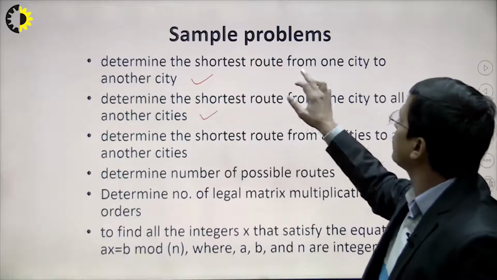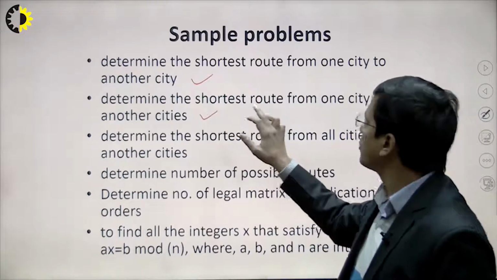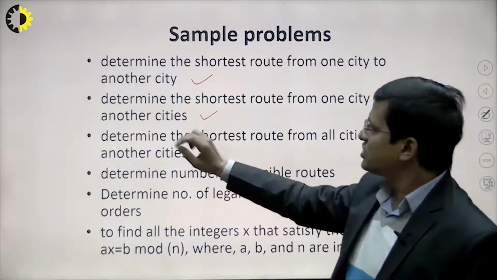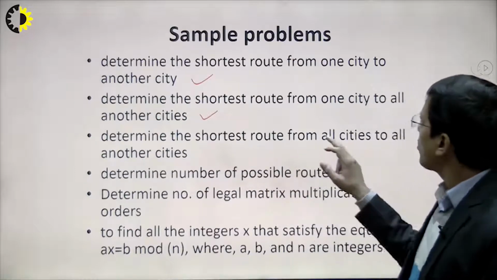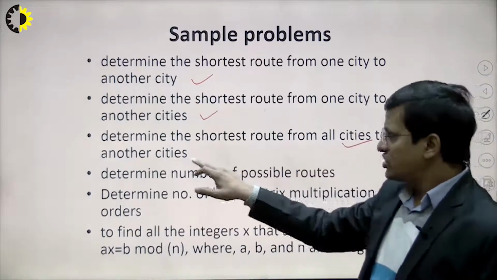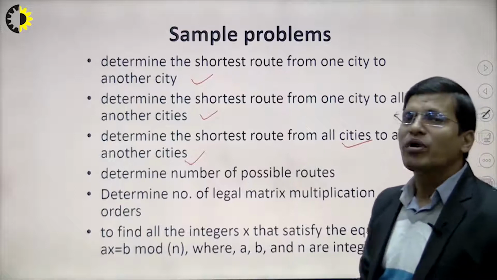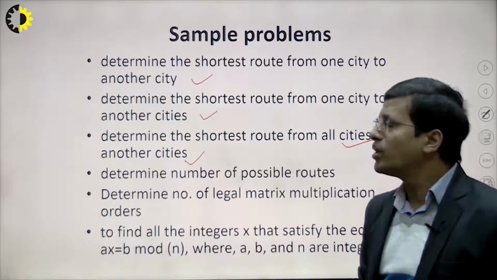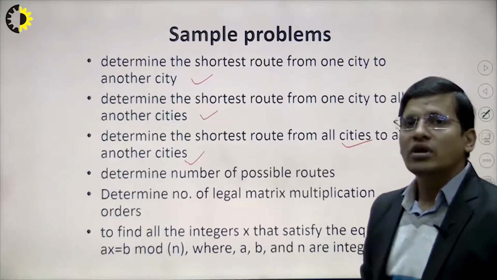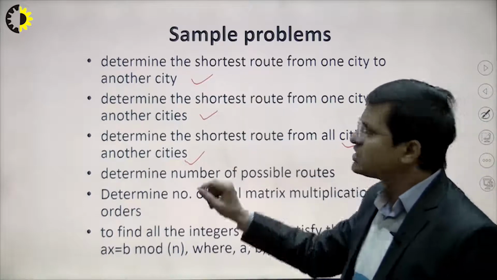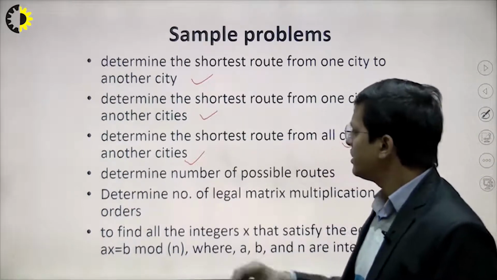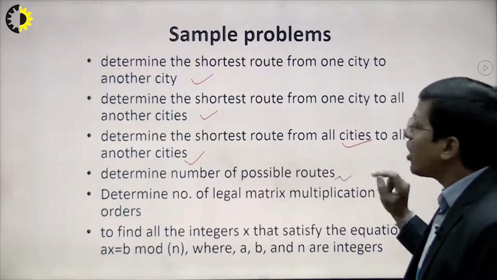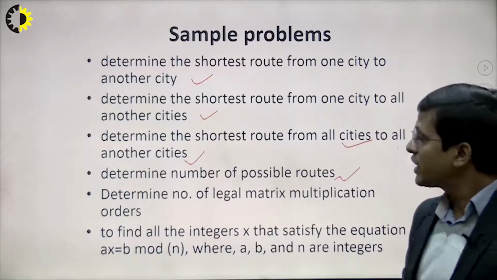Determining the shortest route from one city to another city, determining the shortest route from all cities to another city. These are very difficult problems. These are exponential type problems, so we cannot solve them in polynomial time, but we will see this. Determining the number of possible routes: how can you determine the number of possible routes?